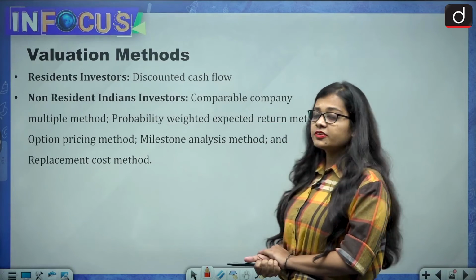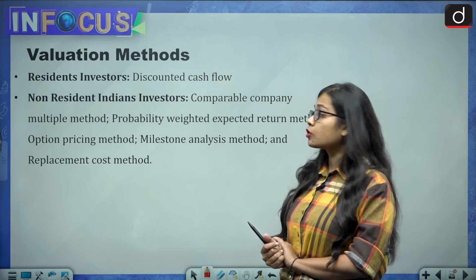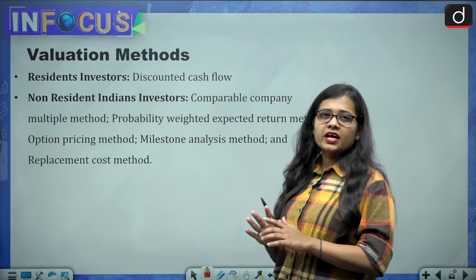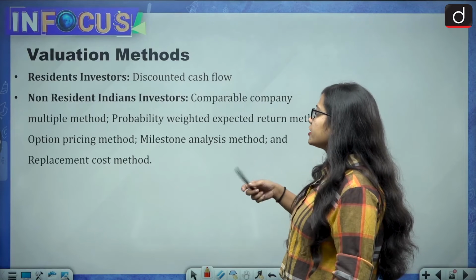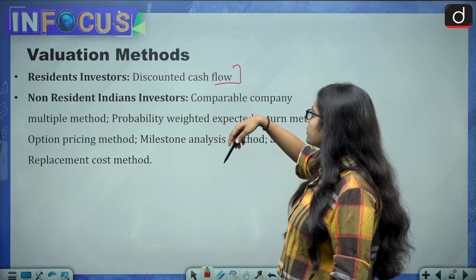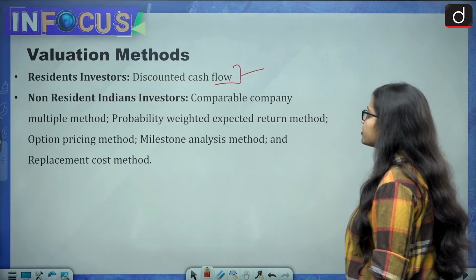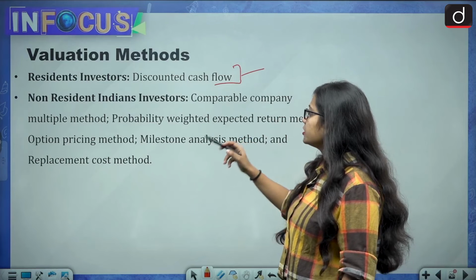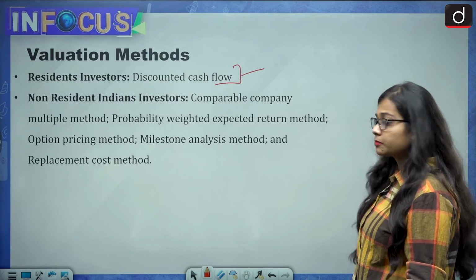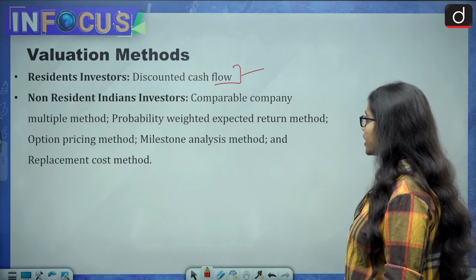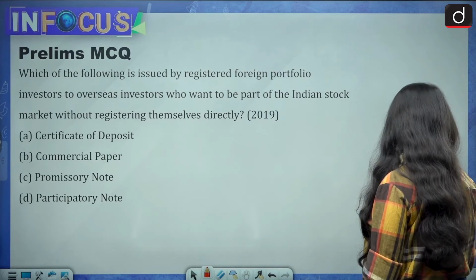Then valuation methods. There are two different methods, first for resident investors and then for non-resident investors. This might not be asked, but I'm just telling you, you do not have to remember this. For resident investors, the valuation method is discounted cash flow, while for non-resident investors, it can be comparable company multiple method, probability weighted expected return method, option pricing method, milestone analysis method and replacement cost method. So these are a few of the valuation methods.